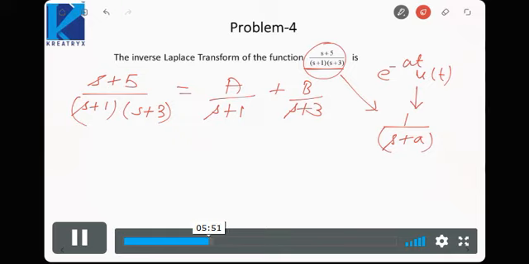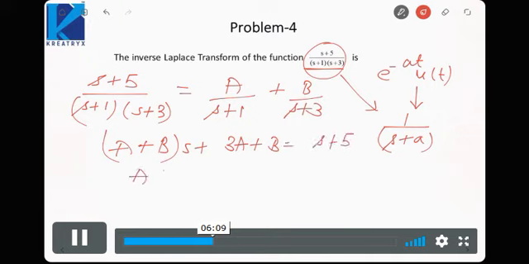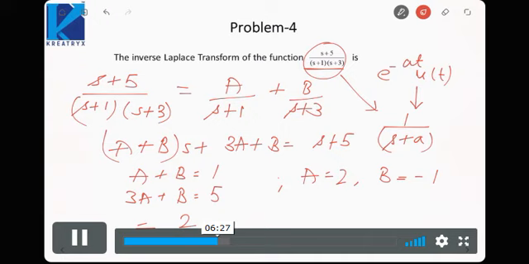If you take the LCM, it will be (A plus B)s plus 3A plus B equal to s plus 5. So A plus B is equal to 1, 3A plus B is equal to 5. By solving this, A will come out to be 2, B will come out to be minus 1. So we can directly write this function as 2 upon s plus 1 minus 1 upon s plus 3.